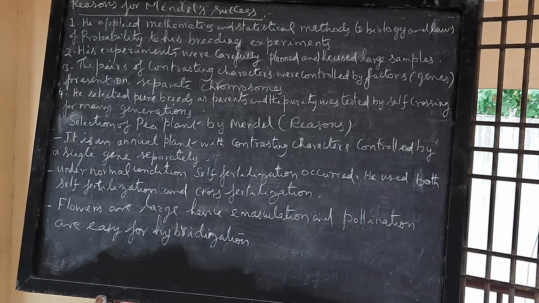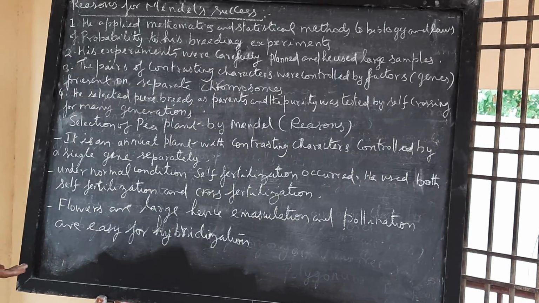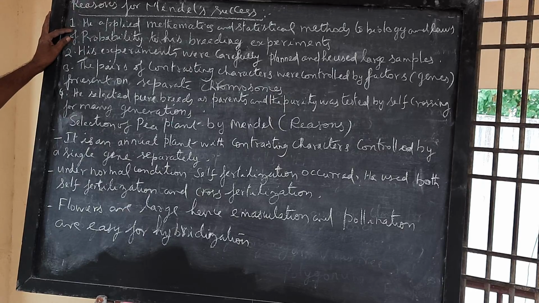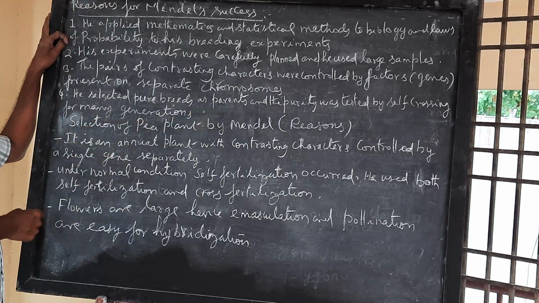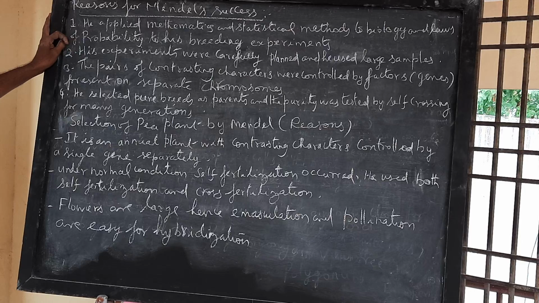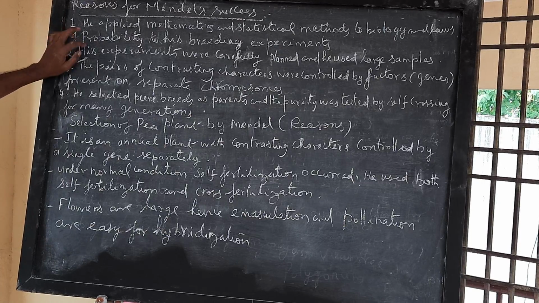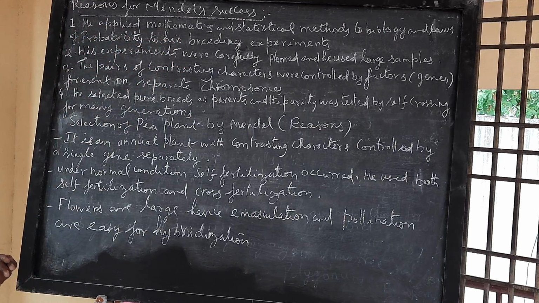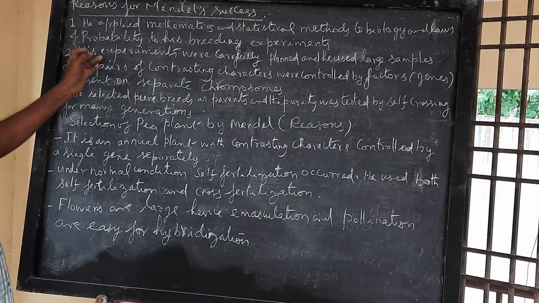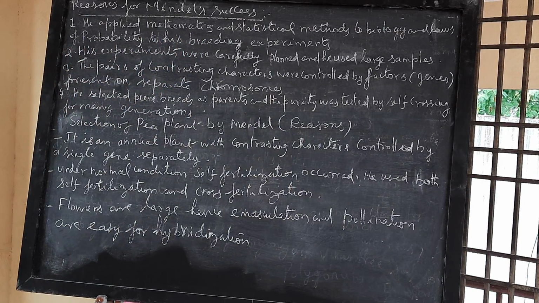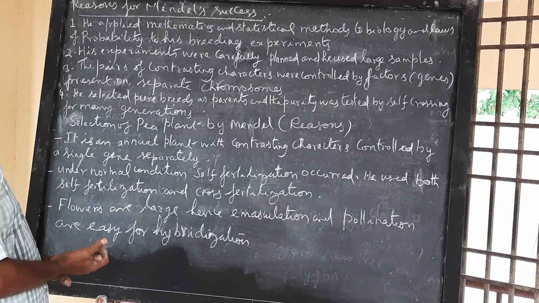Reasons for Mendel's success: he applied mathematics and statistical methods to biology and laws of probability for his breeding experiments. That's why the Brno Society of Natural History didn't accept, as they thought mathematics had nothing to do with biology. His experiments were carefully planned and he used large samples.